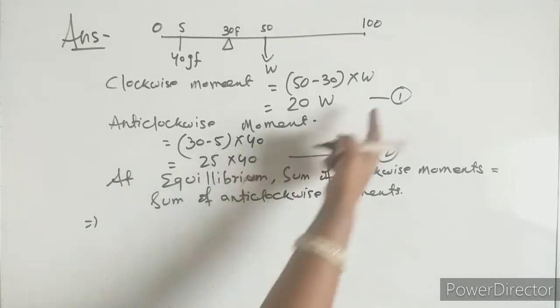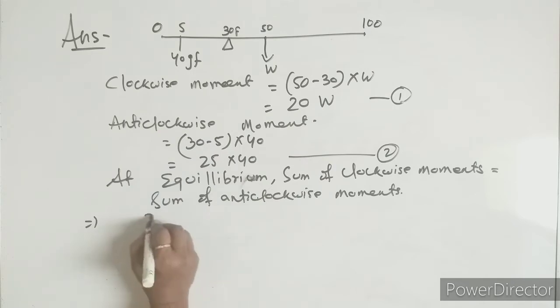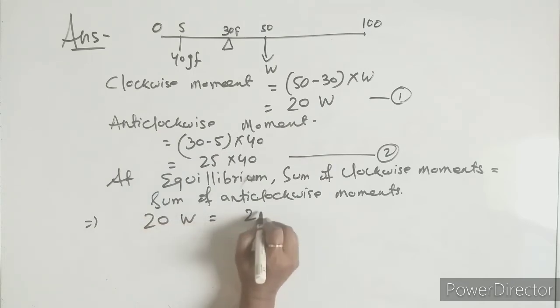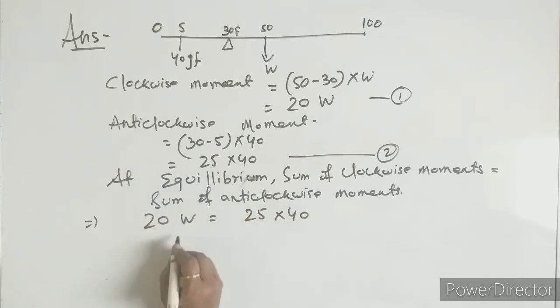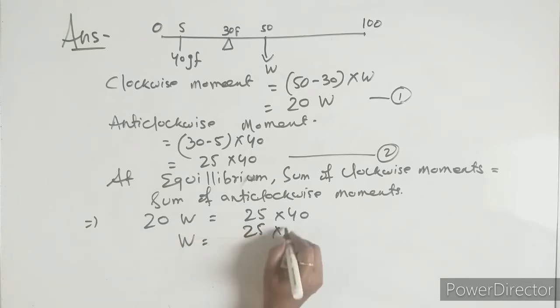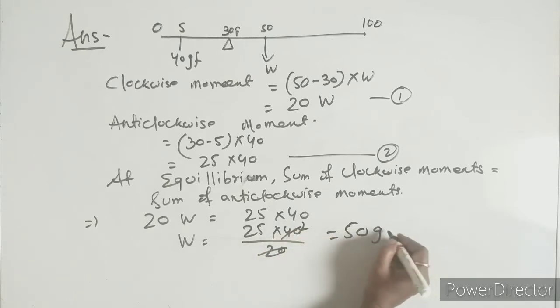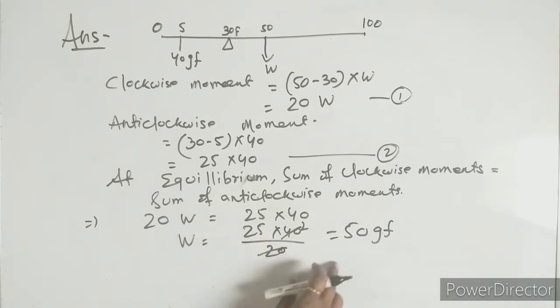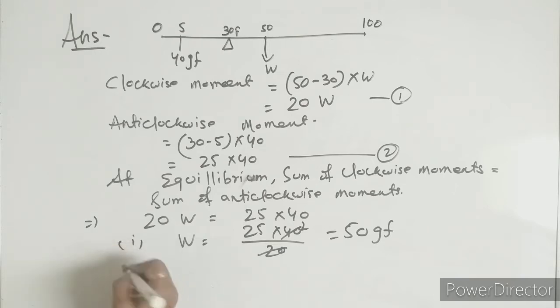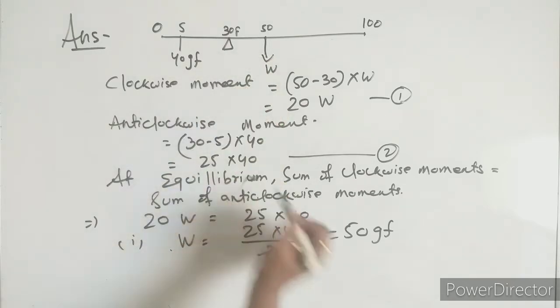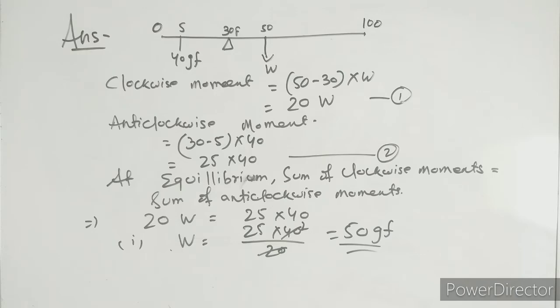So equating 1 and 2, what are we getting? 20 W is equal to 25 into 40. So W equals 25 into 40 divided by 20, which equals 50 gram force. So first of all, this is part 1: the weight of the meter scale is 50 gram force.